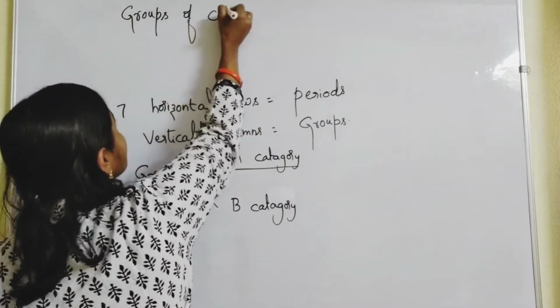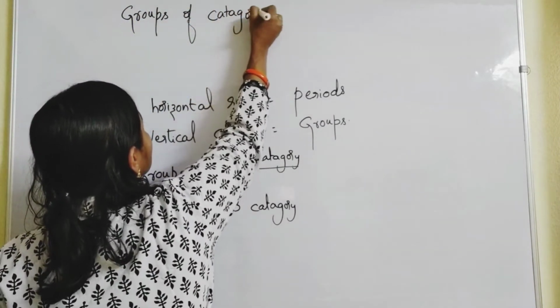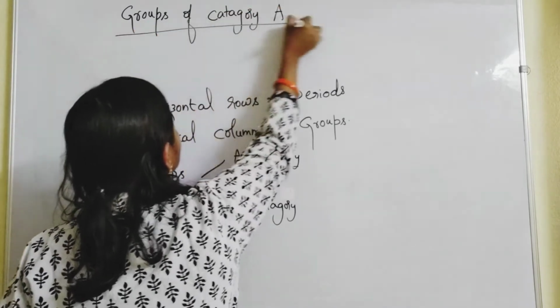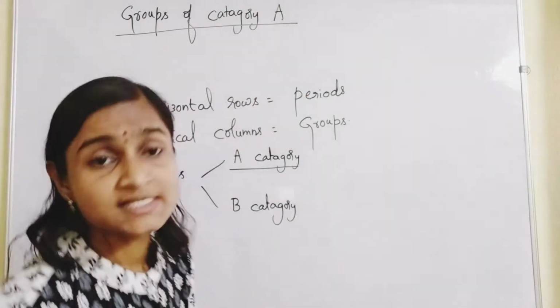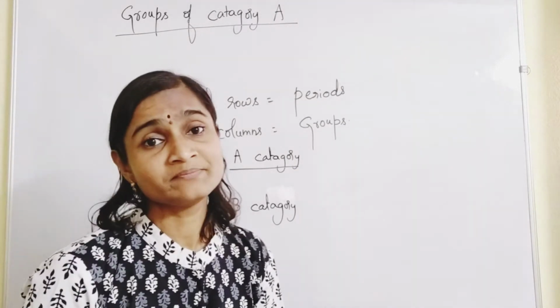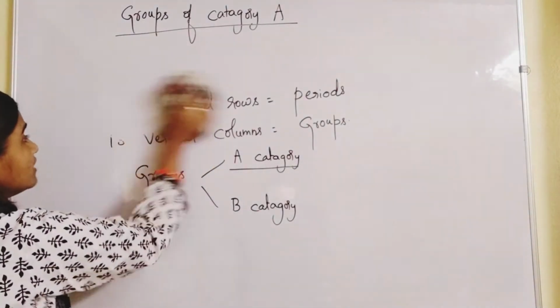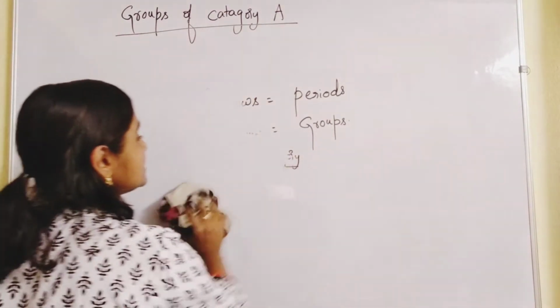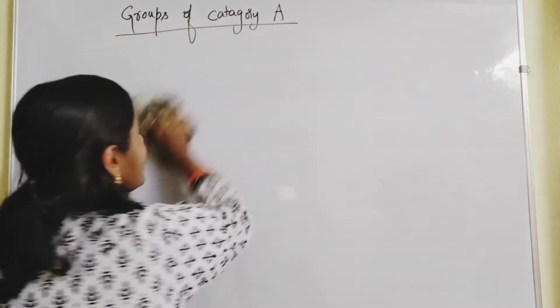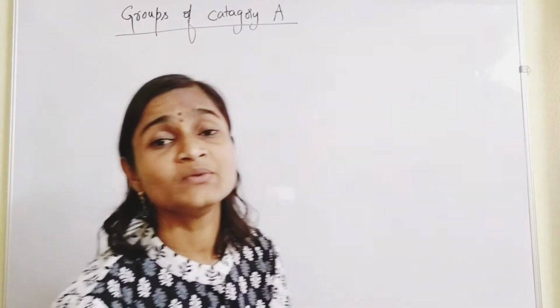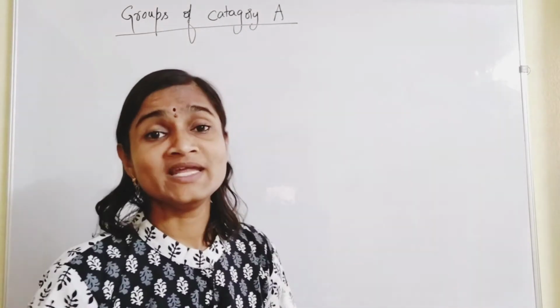Groups of category A. Generally groups are designated with Roman numbers, 1A group, 2A group, like that. Groups are designated with Roman numbers and periods are designated with normal numericals.